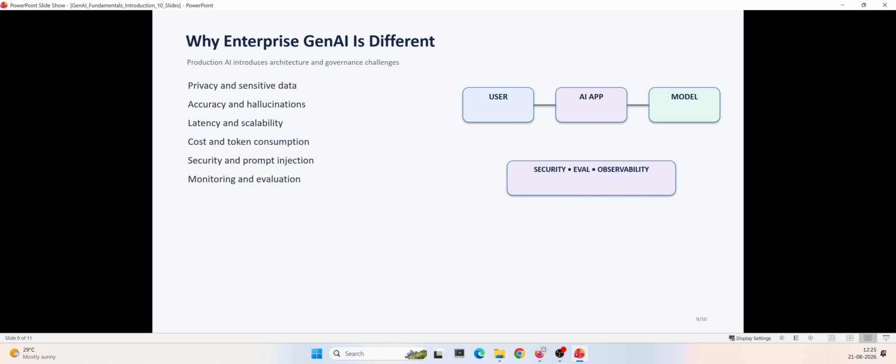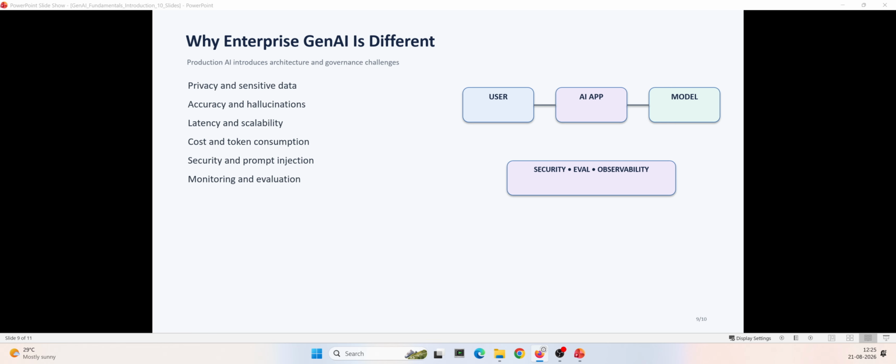So, why is enterprise GenAI quite different? Building a simple GenAI demo is relatively easy. Building an enterprise GenAI platform is a completely different challenge. Imagine we are building an AI assistant for a bank. We cannot simply give an application access to all the banking information. We have sensitive customer data. We may have compliance requirements. We may need authentication and authorization. We need to protect personally identifiable information. We need to think about prompt injection and data leakage. We also need to think about hallucinations. What happens if the model gives confident but incorrect information?